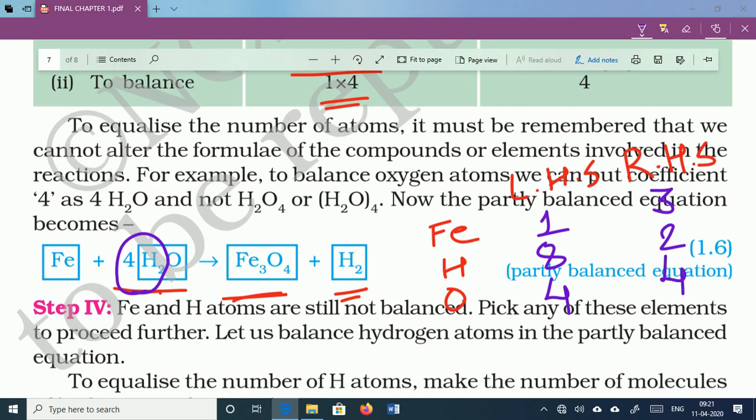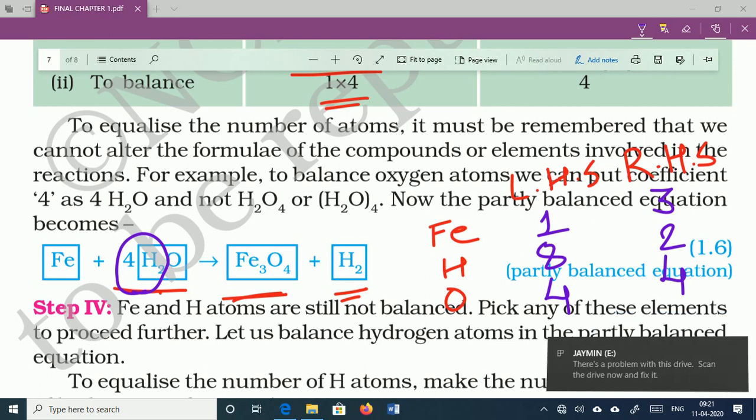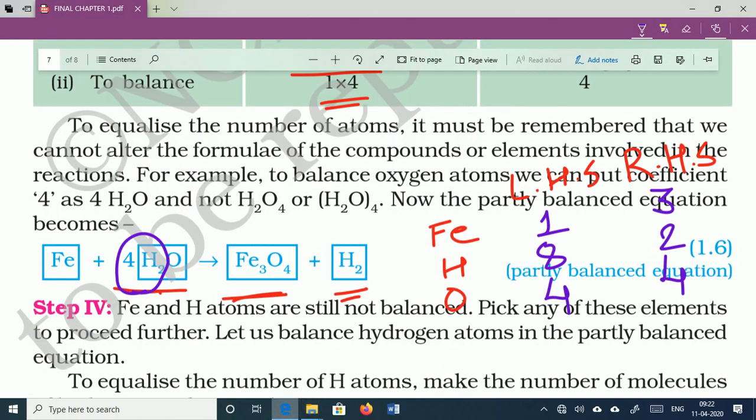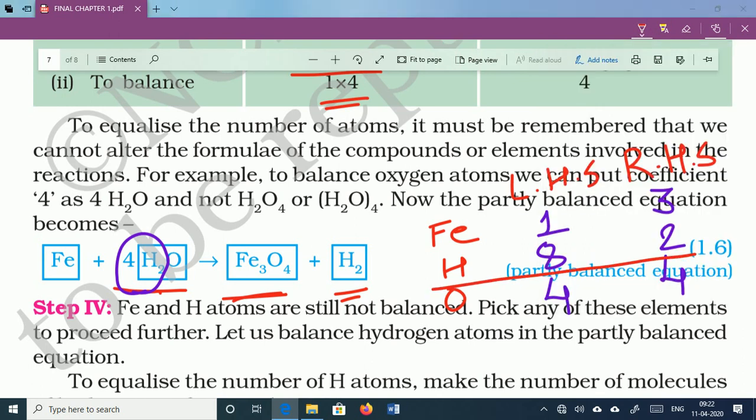Now our next target is to start the balancing of another atom. So here we will start the balancing of the hydrogen. So what to do? Already in left hand side 8 hydrogen is there.